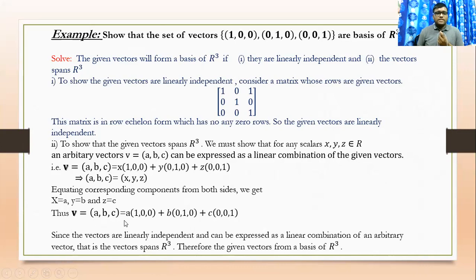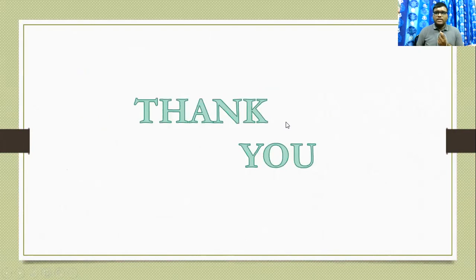Thus v equal to (a, b, c) equal to a into (1, 0, 0) plus b into (0, 1, 0) plus c into (0, 0, 1). We write our vectors as a linear combination. That is why the vectors are linearly independent and can be expressed as a linear combination for an arbitrary vector. That is, the vectors span R cube. Therefore, the given vectors are a basis of R cube.